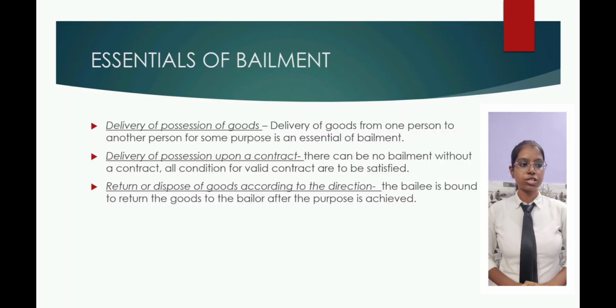Second, delivery of possession upon a contract. There can be no bailment without a contract. All conditions for a valid contract are to be satisfied. Third one is return or disposal of goods according to the direction. The bailee is bound to return the goods to the bailor after the purpose is achieved.